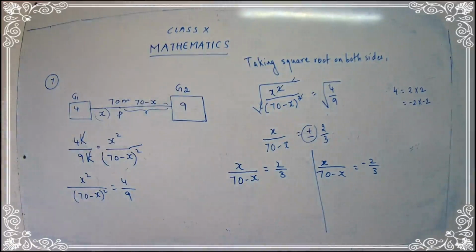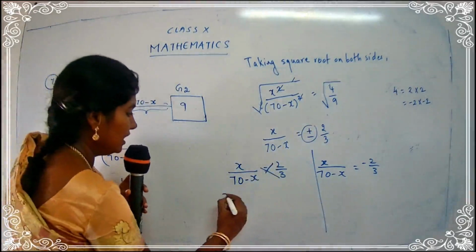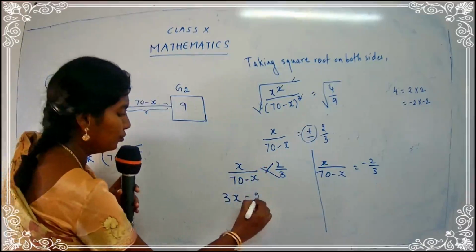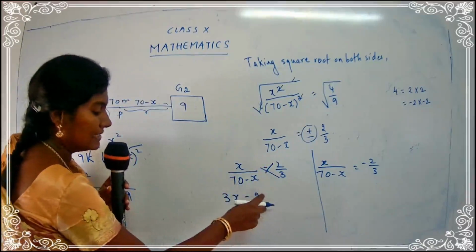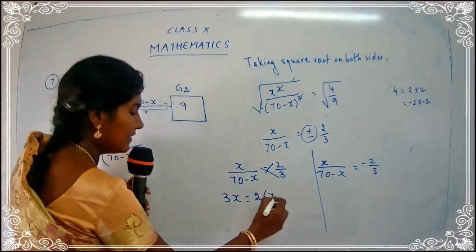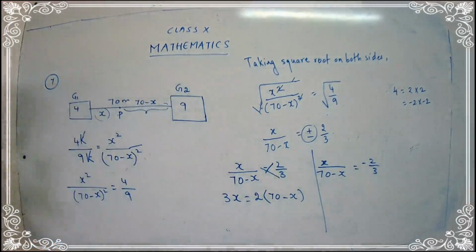I hope you are clear with the sums. Yes, children? Okay, good. Let's cross multiply. So 3 into x, 3x is equal to 2. Do not write directly 70, use a bracket over here because we have two terms. So 70 minus x. 3x is equal to 2 into 70 minus x.